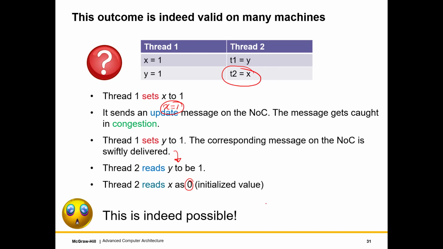So what you can see is that in a large system with cores, cache banks, distributed caches and NOCs, this is indeed possible, right? So indeed, there is a possibility that this can happen. So I'll give you an example which is closer home.